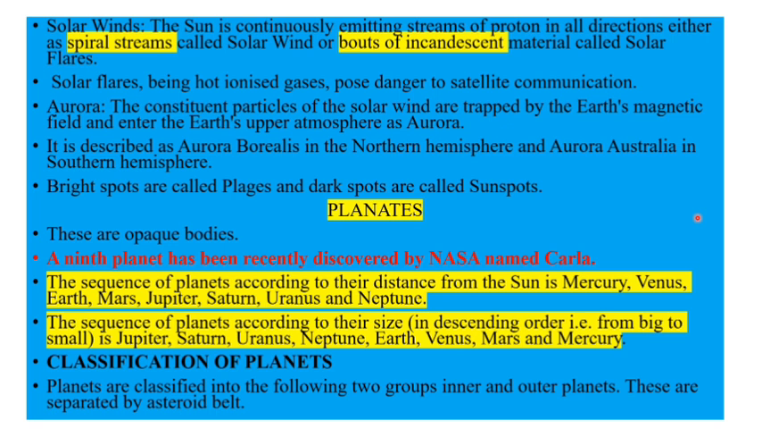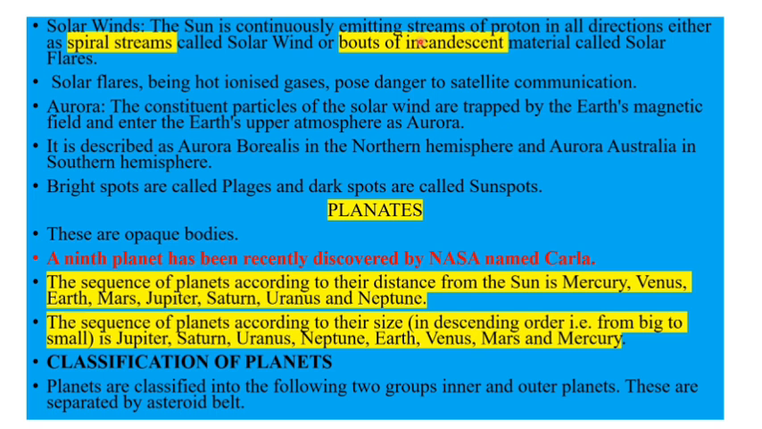Now talking about the solar winds. When I say solar winds, these are the winds which originate due to the heat or the particles being emitted from the sun. These winds may travel in different forms, that is in a spiral form, or in blobs of incandescent material, or in a horizontal way.